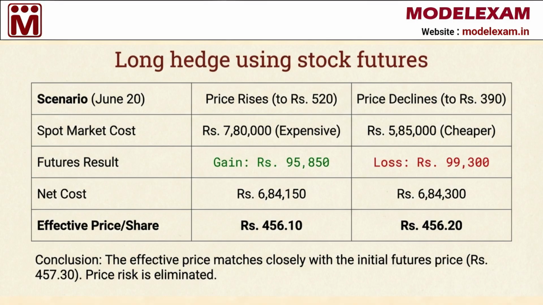6,84,150 rupees. If the price instead declines to 390 rupees, the shares are cheaper to buy, but you face a loss of 99,300 rupees on your futures. In both scenarios, your effective price per share remains around 456 rupees. This proves that by using futures, you have eliminated the price risk and locked in your purchase cost.